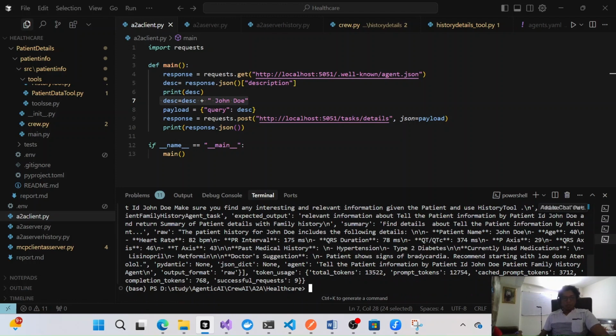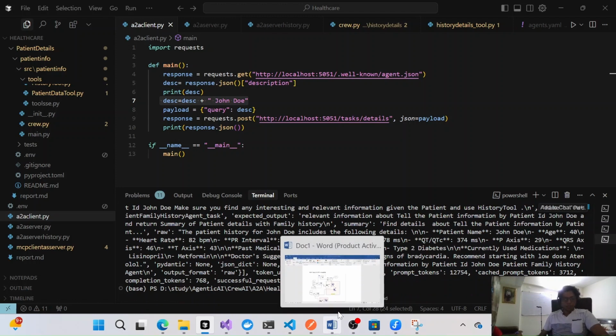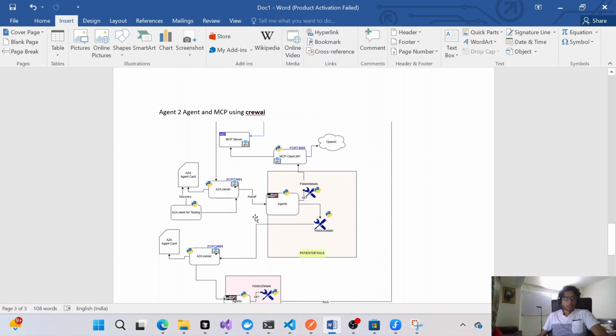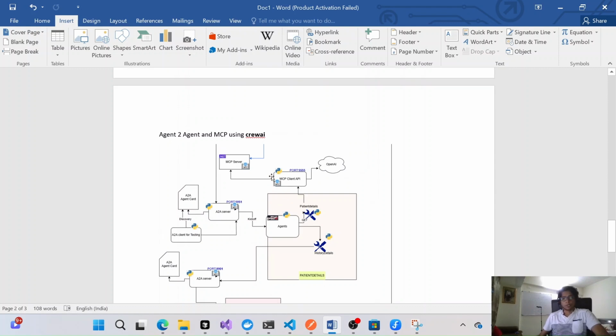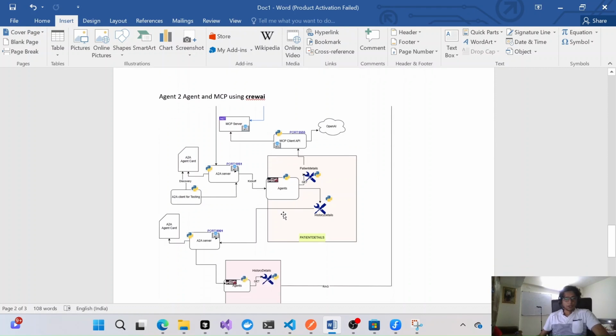This way we can communicate. We first have to get the details about that particular agent through discovery, and then using that discovery we can learn how exactly we can communicate and what details we will get through that particular agent. Then we can invoke those agents to get that information from the different agents, and we can communicate with MCP as well. So I think we are clear here.